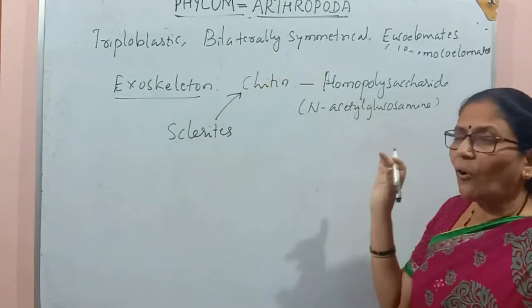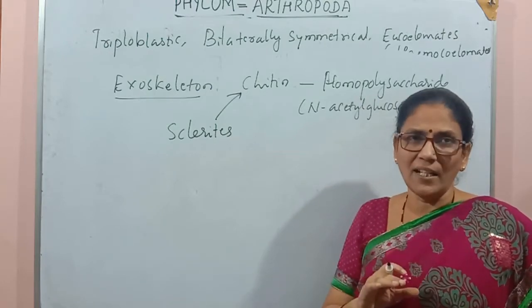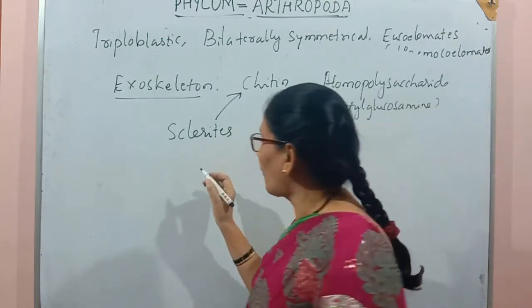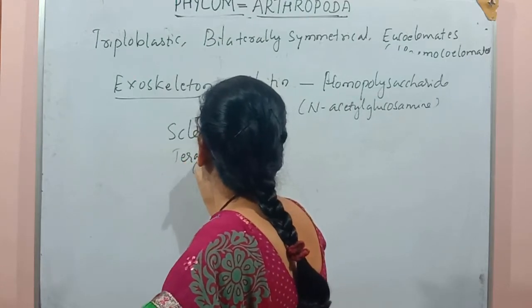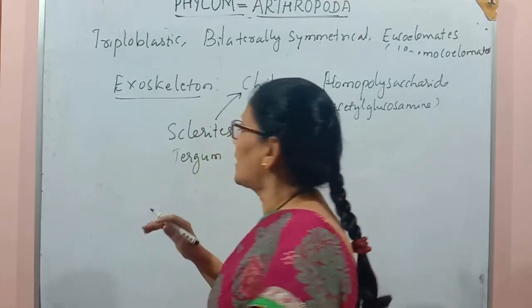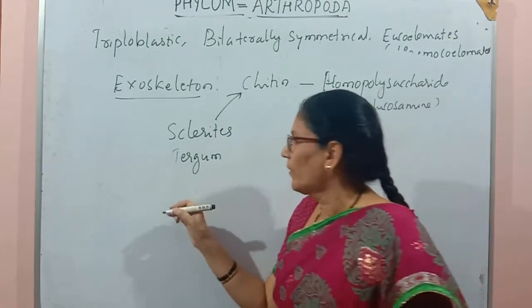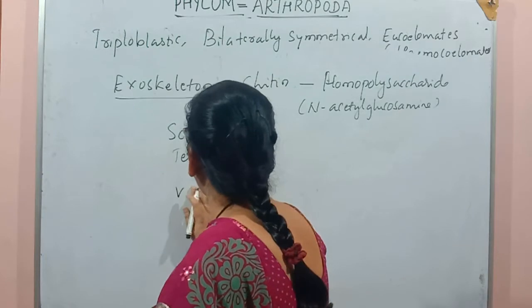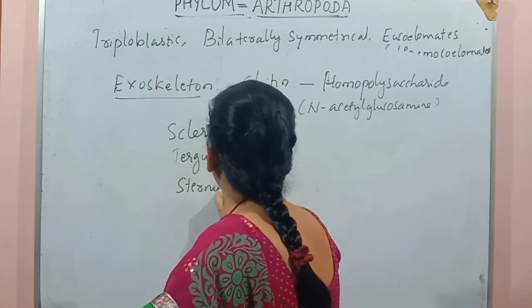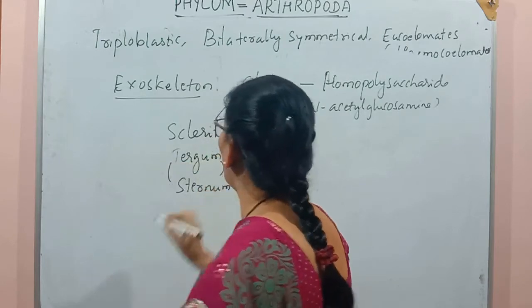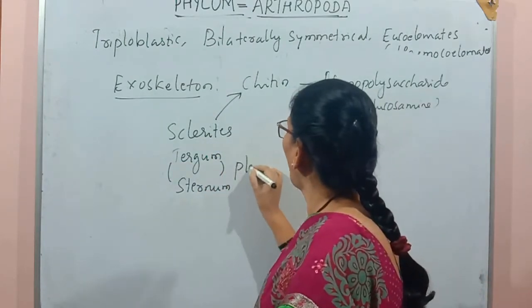Each segment of the organism body is covered by the sclerites. The sclerite which covers the dorsal surface of the organism is called the tergum, and the sclerite which covers the ventral side is called the sternum, and on the lateral side there are also pieces of sclerite, they are the pleura.